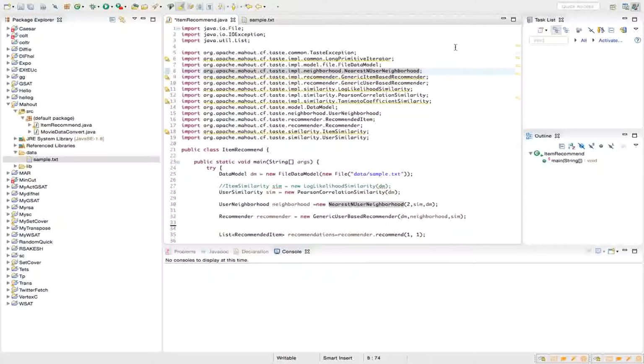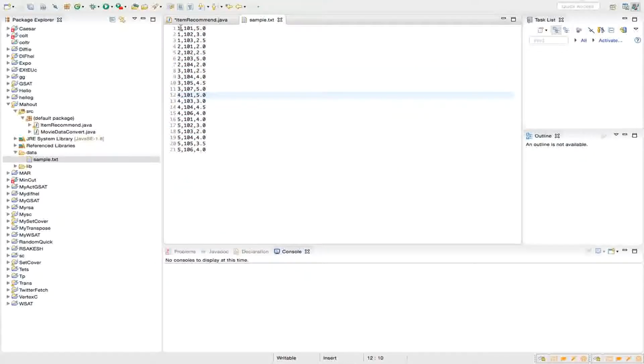The data that we are going to use for this demo is this. This data basically contains three fields. Field 1 is the user ID, field 2 is the item ID, and field 3 is the rating that the user has given to that particular item. Even in the real world, the data that you will use is going to be in numeric form, although these numeric fields might be mapped to some actual value.